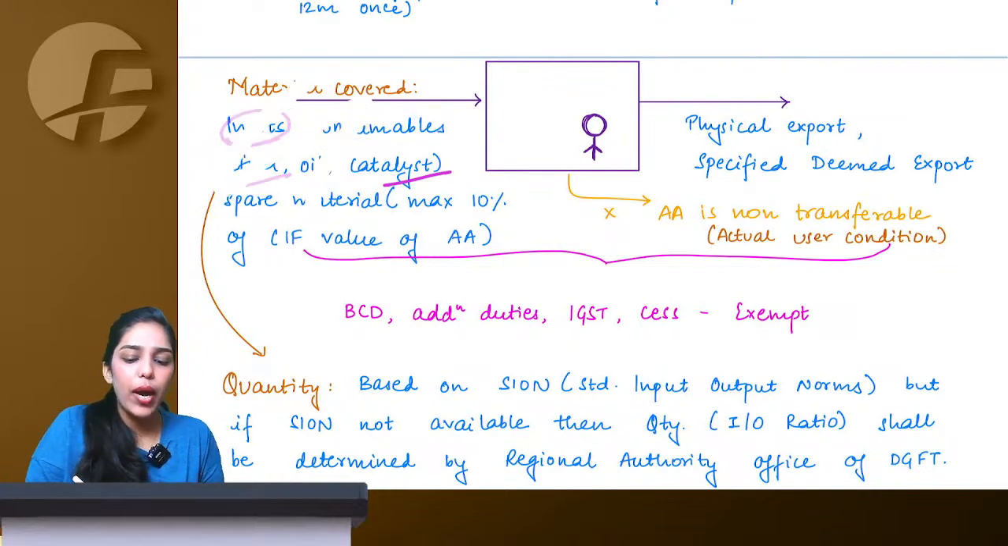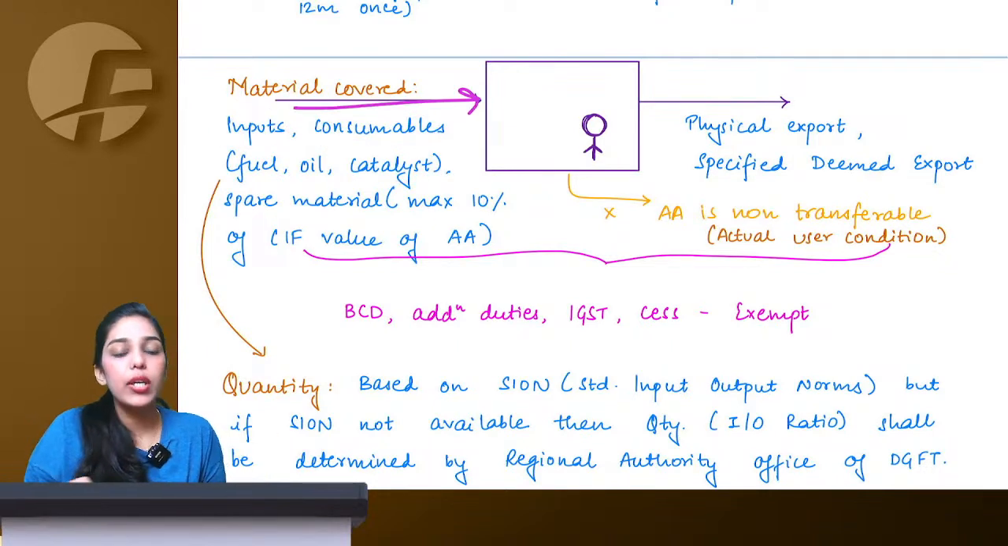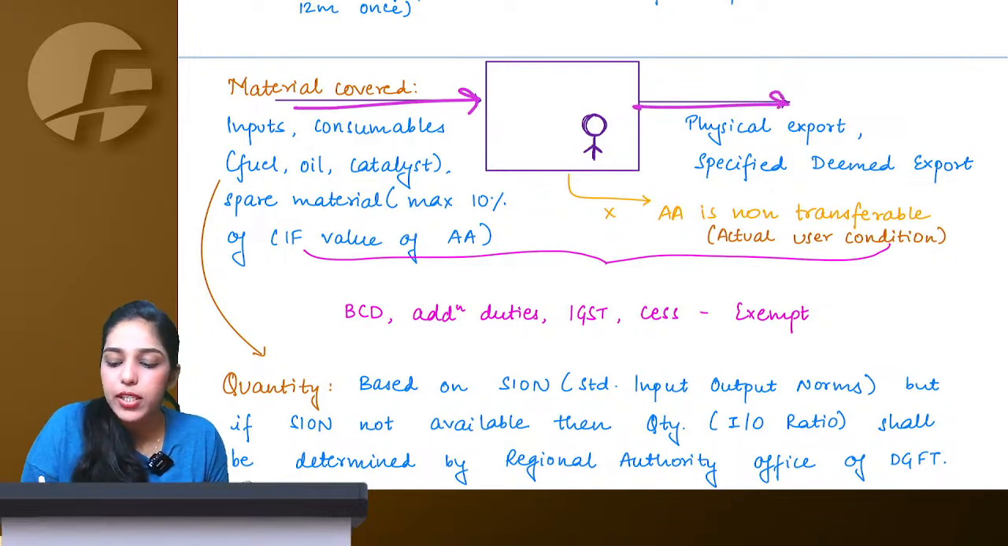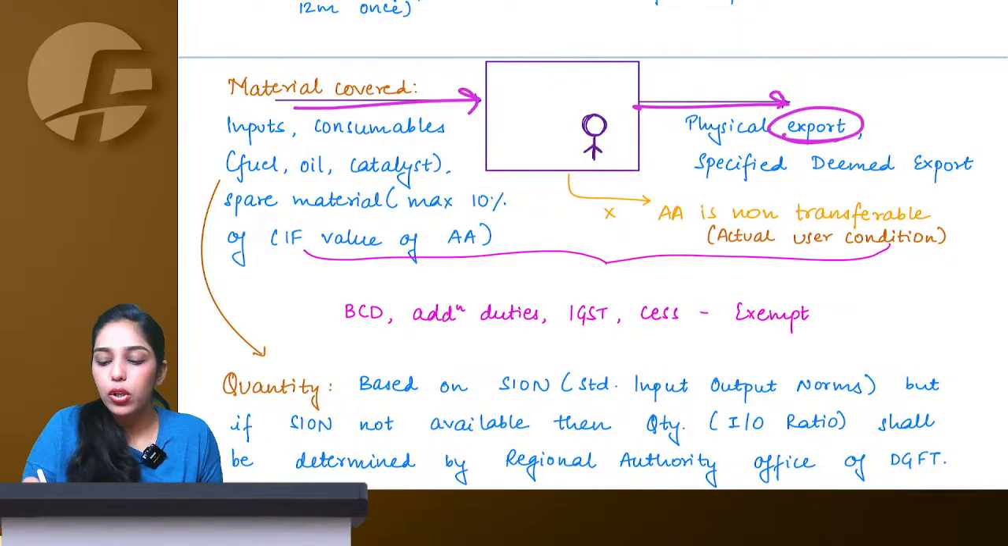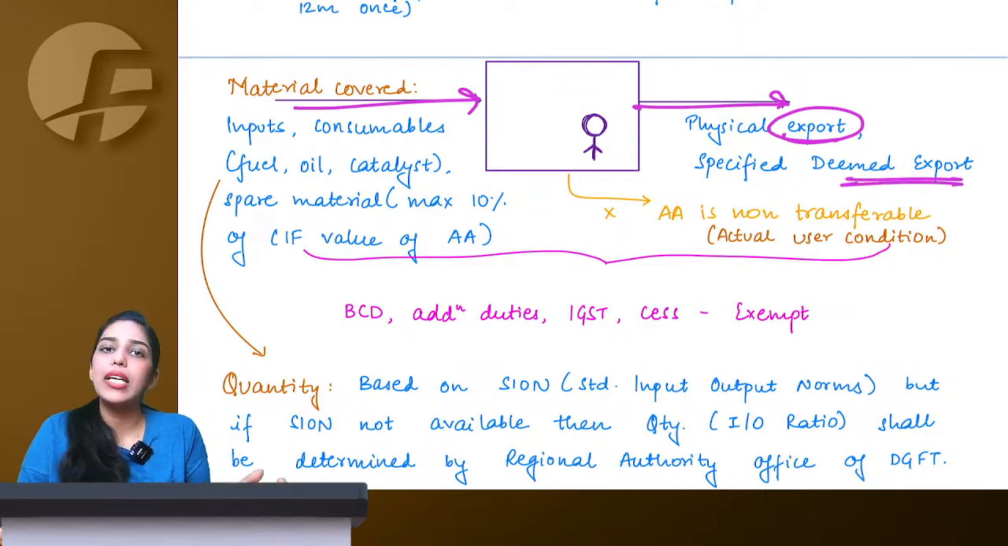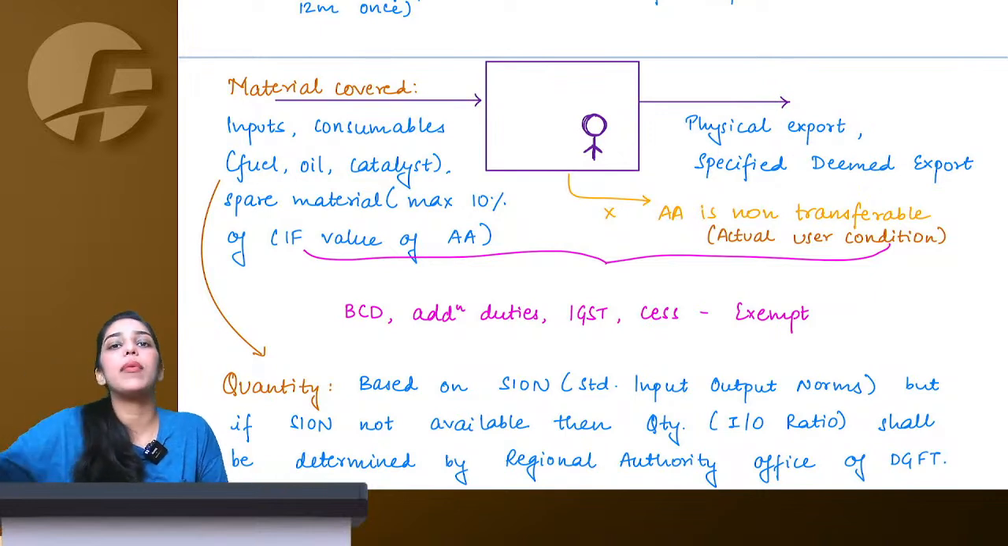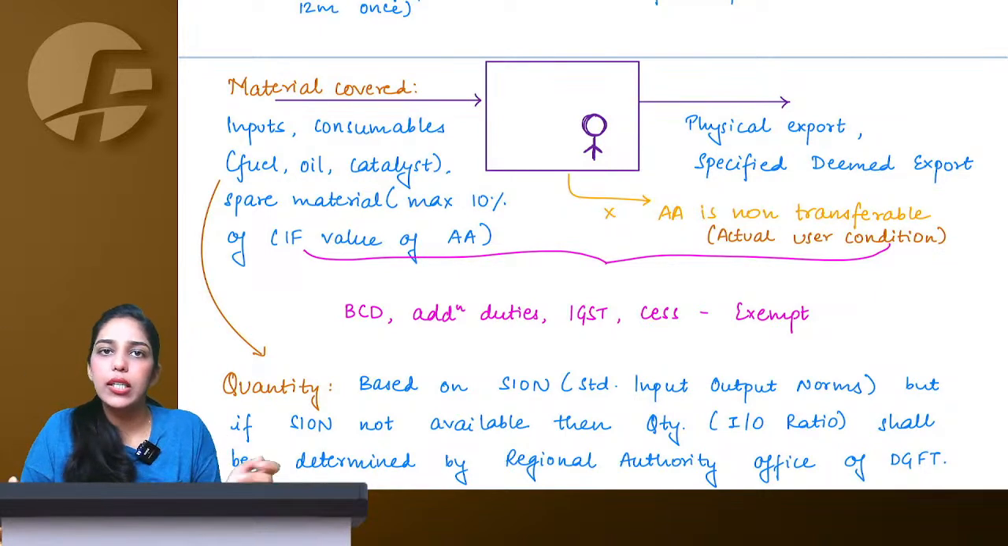Government will ask me why I want to import. I will say I will use it in manufacturing of something which ultimately I am going to export. Now export can be physical export also or can be deemed export also. What do we mean by deemed export, ma'am? Let's say you supply to an EOU, export oriented unit, who is ultimately going to export it. Then also we consider it as deemed export.